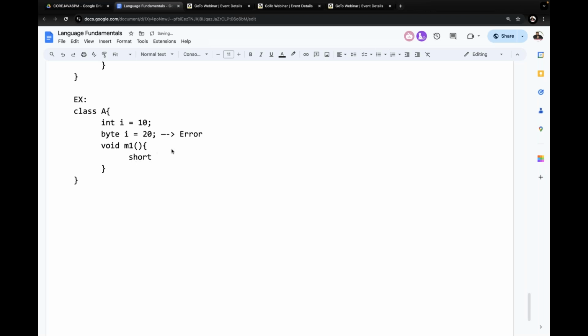Short, for example, i = 30. Yes, it is valid. Why? Because one i variable we declared at class level, and another i variable we are going to declare at local scope. So the i variable is duplicated in two different scopes. Yes, it is valid, no compilation error. But when we duplicate the same variable within the same scope, the same class level scope, there we are getting an error.